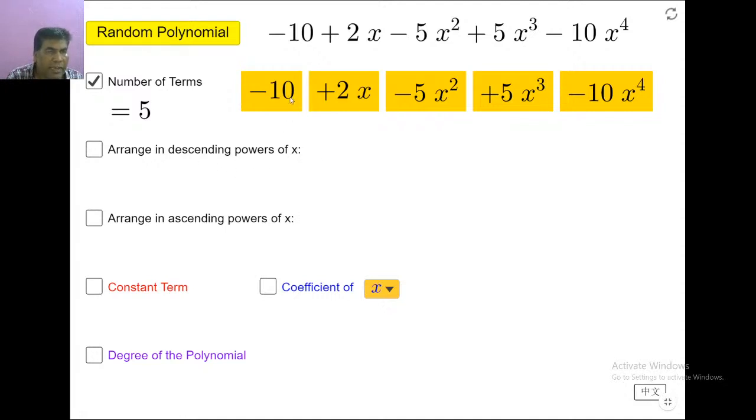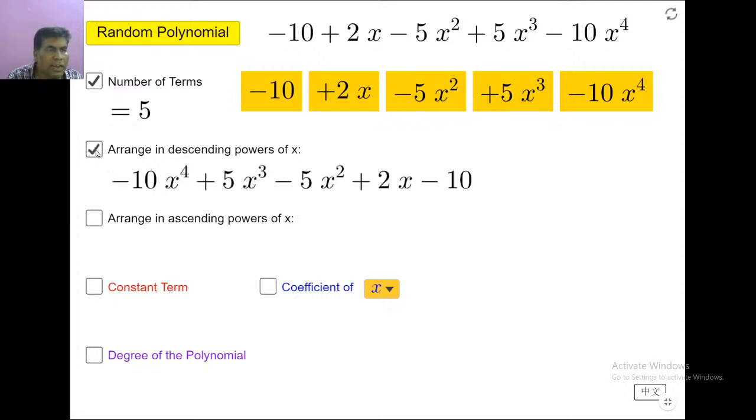If they ask to arrange in descending powers of x: for the first term, what is the power? There is nothing, so we assume the power is 0. Here x is there, and in the exponent place there is nothing, so we take it as 1. If there is no variable, we take the power as 0. If there is a variable, we take the exponent as 1. Here we have 2, 3, 4.